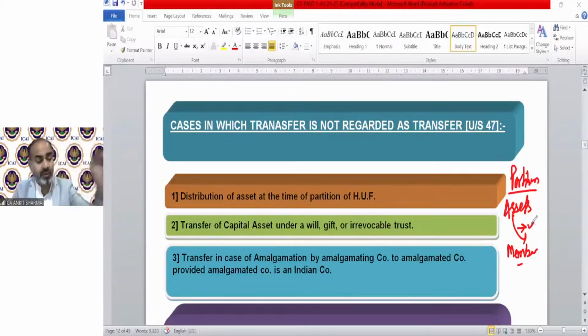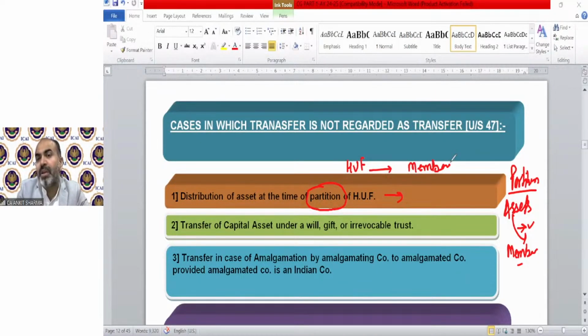It is a kind of relinquishment, because the HUF transfers its asset to the members of the HUF and does not charge any sales consideration. That is a partition of assets among the family members.